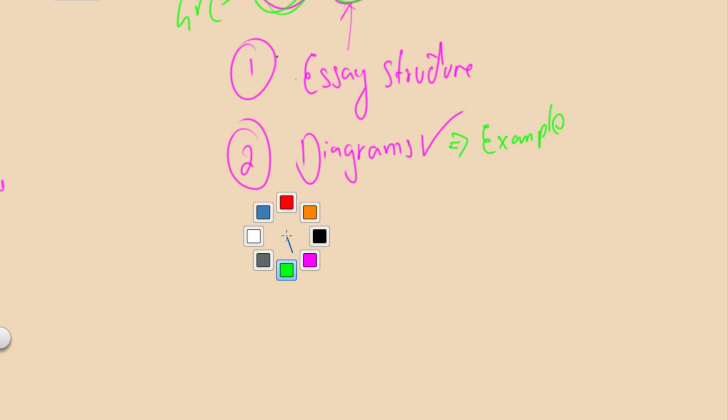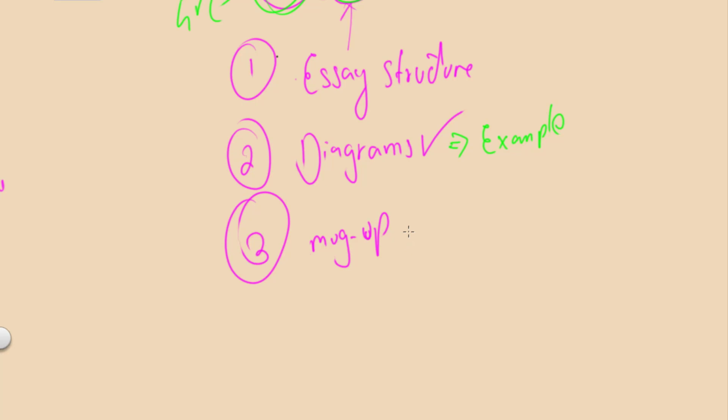The third misconception students have is that you can mug up topics. What students do is go through different topics, try to memorize everything they can, and spill it out in the examination, hoping it does some benefit, which is wrong. The examiners want you to be very specific and very, very concise when you're explaining different topics. So this doesn't really work. Hopefully, as we go along the series, you guys will have an idea of how to write the essays, and you should be able to get high marks in them.